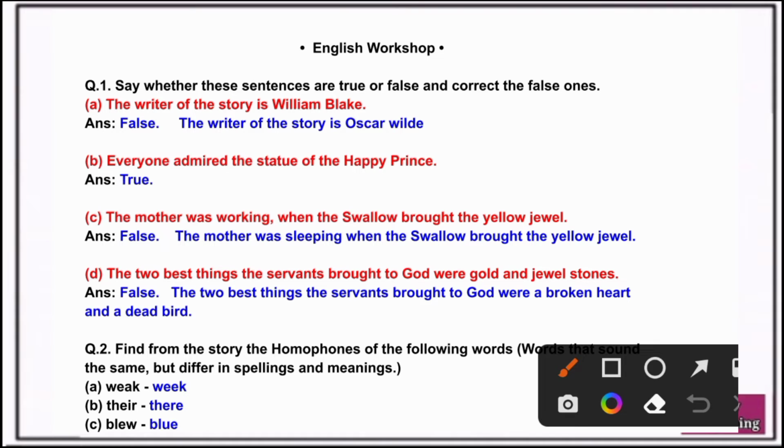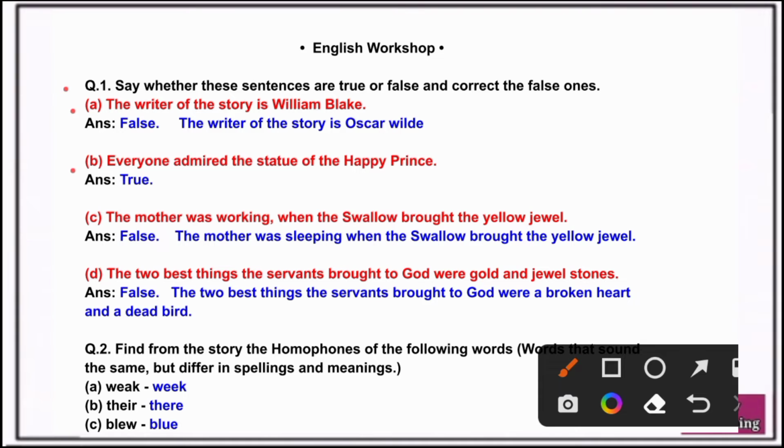English workshop. Question 1. Say whether these sentences are true or false and correct the false ones. A. The writer of the story is William Blake. Answer. False. The writer of the story is Oscar Wilde.